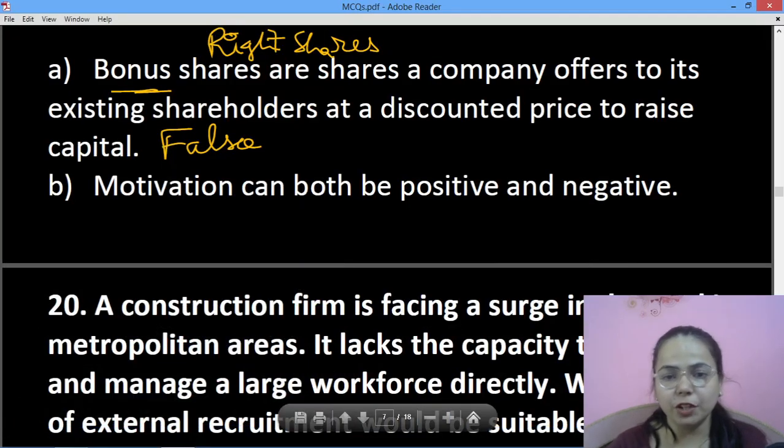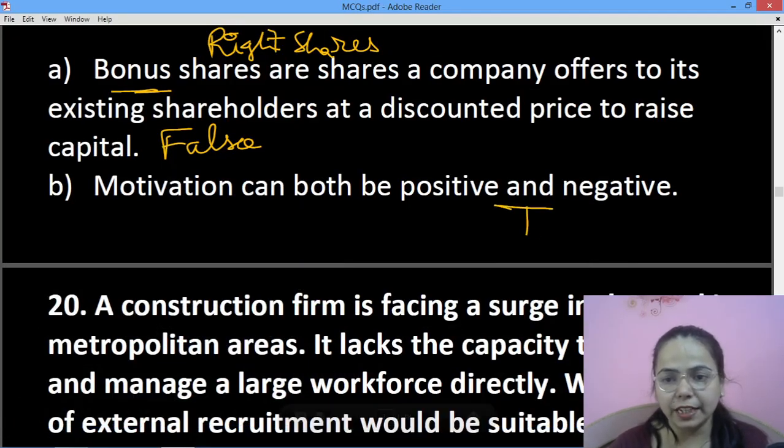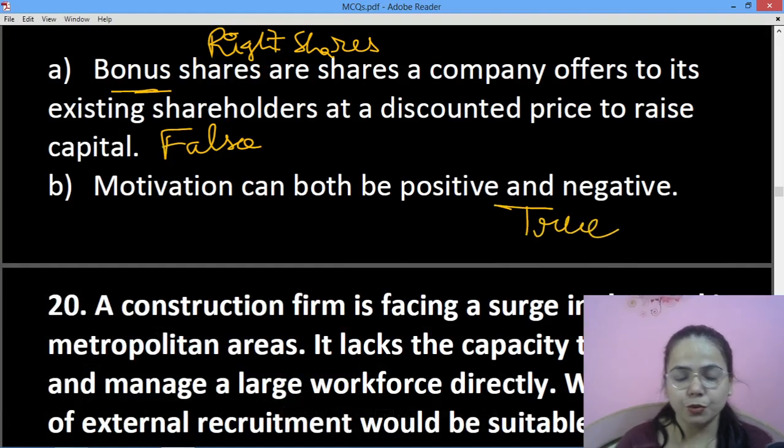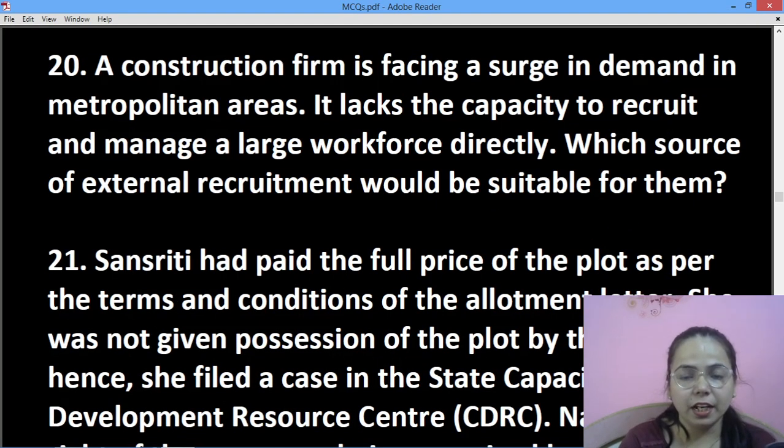Next question is, motivation can be both positive and negative. This is true. ठीक है. फिर है, a construction firm is facing a surge in the demand in metropolitan areas. It lacks the capacity to recruit and manage a large workforce directly. You have to tell which source of external recruitment would be suitable.